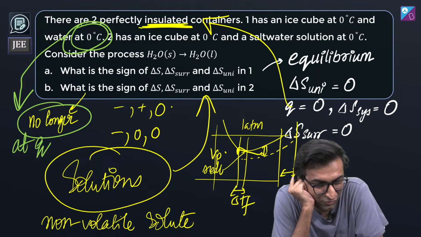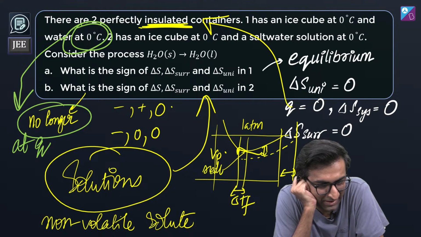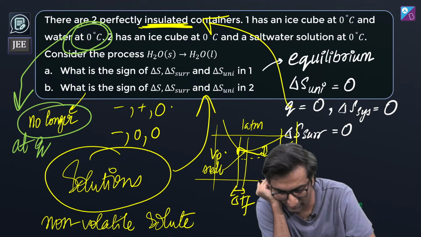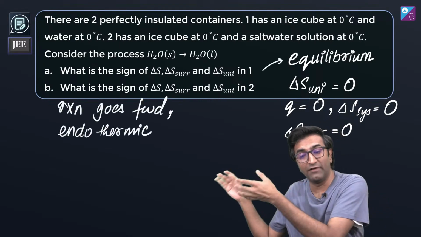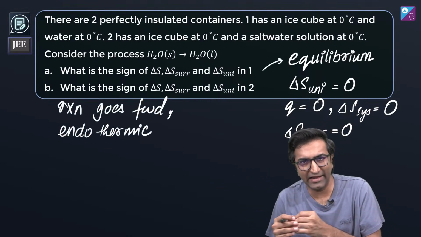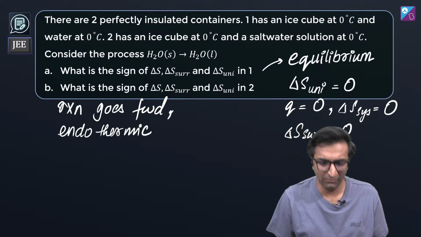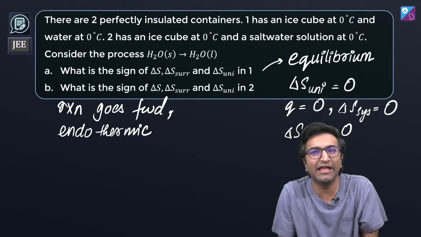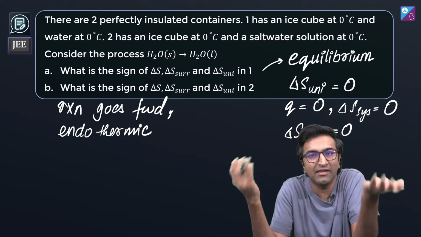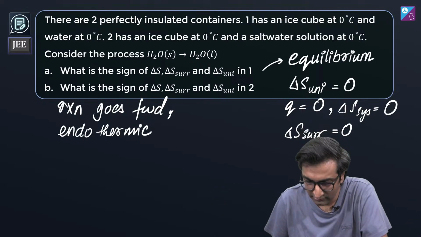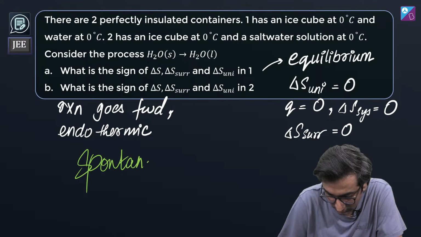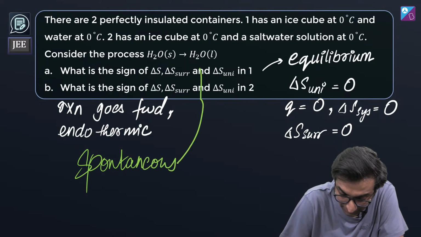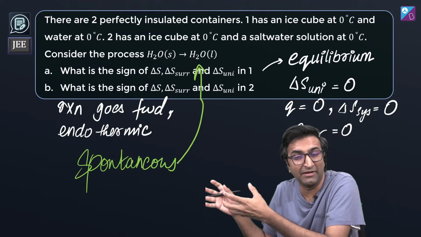There is seawater, so depression in freezing point, says Ria. Okay. Minus plus 0 depression in freezing point. So the reaction goes forward. Reaction जाएगा आगे. अब एंडोथर्मिक, but endothermic कहां से? हीट कहां से लेगा भाई? हीट है ही नहीं, इंसुलेटेड कंटेनर है. But this is spontaneous. This is spontaneously happening. स्पॉन्टेनियसली पानी ज्यादा बनेगा.